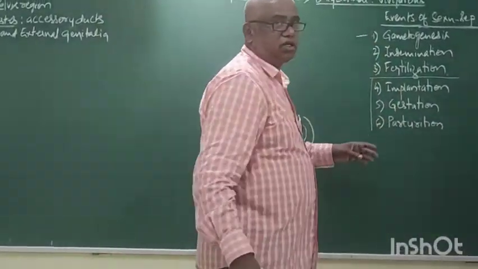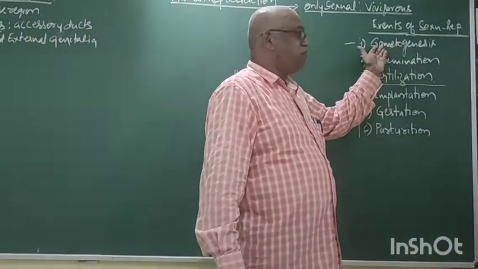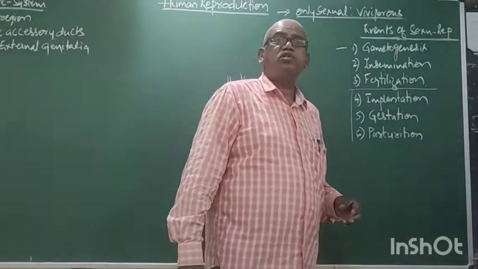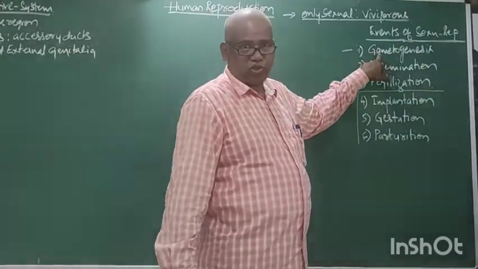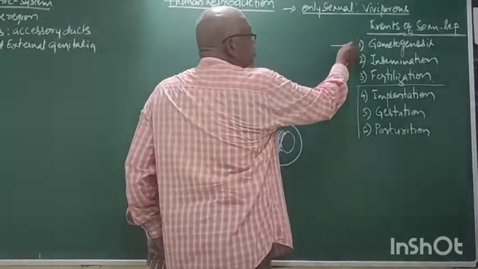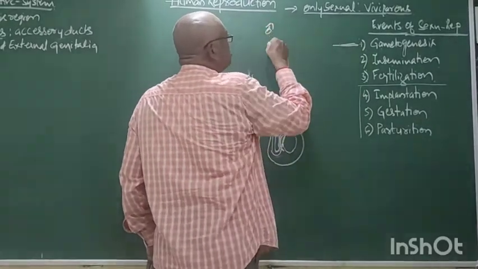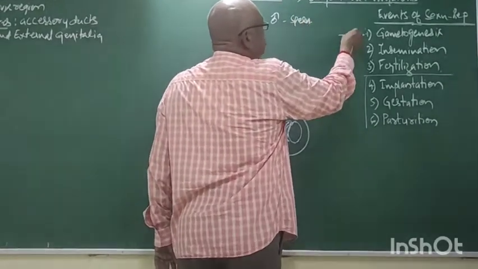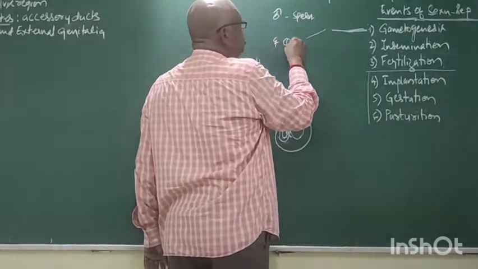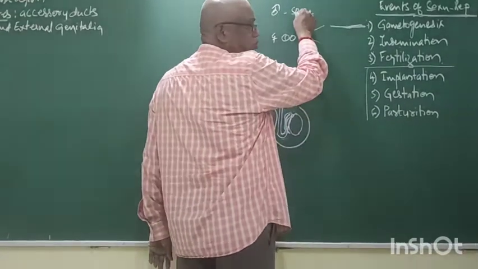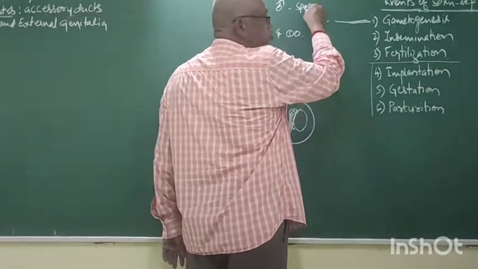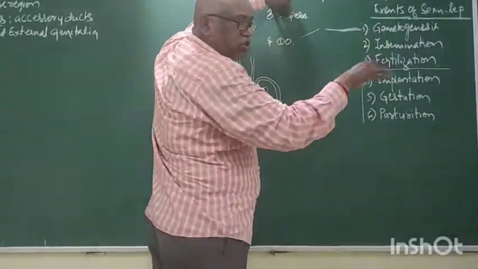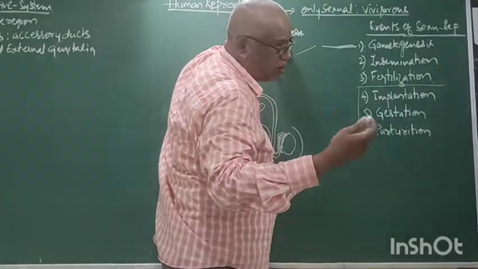See now, gametogenesis. The name indicates gametes, genesis. The process of formation of gametes is called gametogenesis. If it is occurring in males, it is spermatogenesis. If it is occurring in females, oogenesis. That means spermatogenesis and oogenesis are the 2 types of gametogenesis. In male spermatogenesis is completed, in female oogenesis is completed.